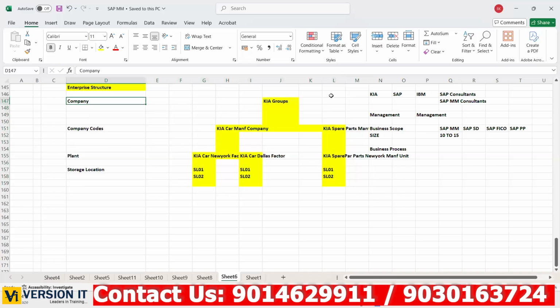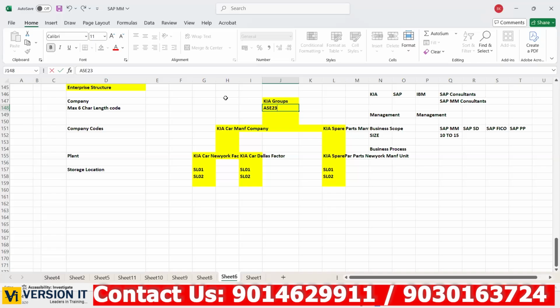So here the company. To create a company, we can create a company with a maximum 6 character length code. Sorry, 6 character length code. If you want to create a company in the SAP system, see, SAP is software, right? In that system, to identify your Kia Group, we need to set it up with any 6 character length code. It can be numbers or letters also, alphanumeric, any 6 characters. So the system will take any 6 characters.